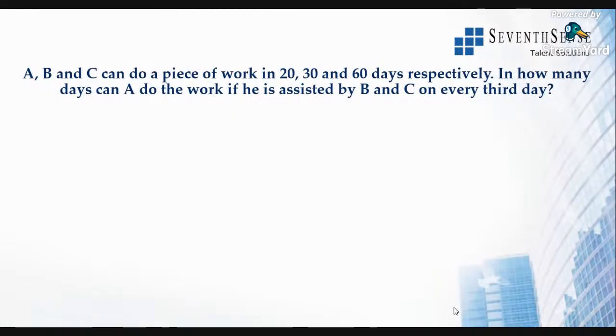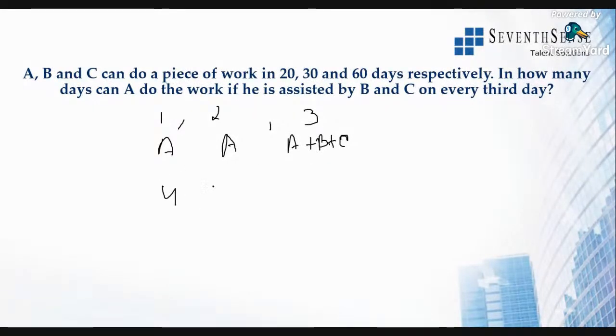Okay, now this is the question. A, B, and C can do a piece of work in 20, 30, and 60 days. In how many days can A do the work if he is assisted by B and C on every third day? All right, so the meaning of this question is, on the first day and second day just A will be there, but on the third day it will be A plus B plus C.